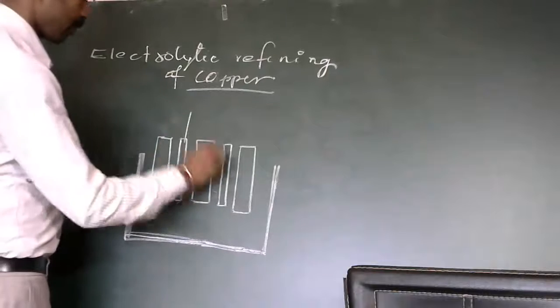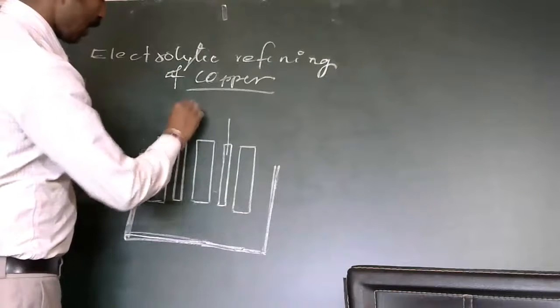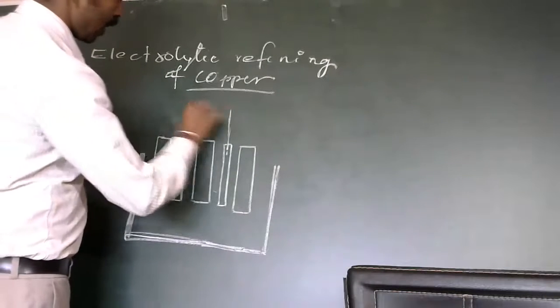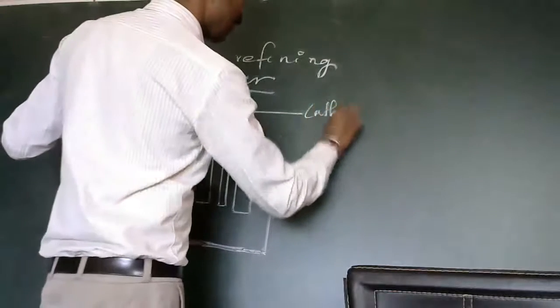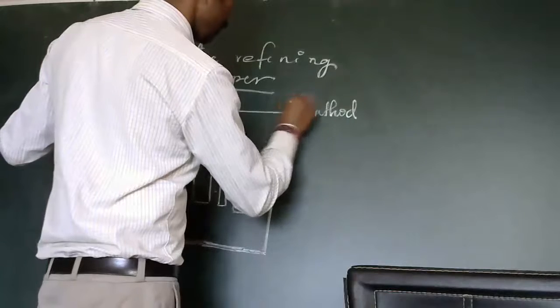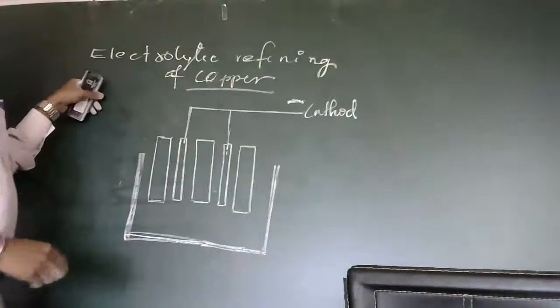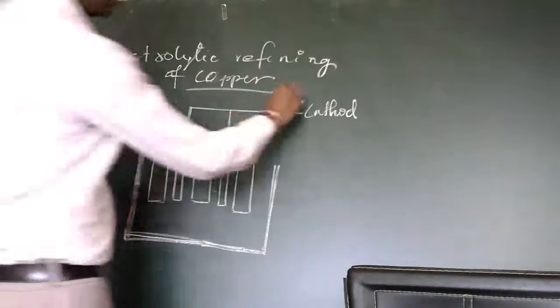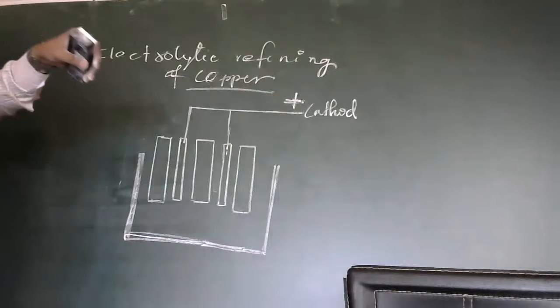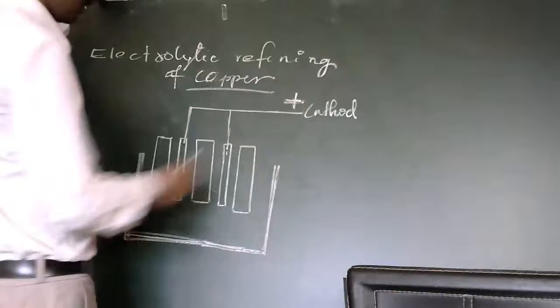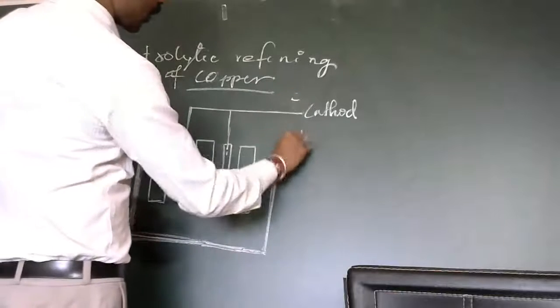These thin copper rods are connected to each other and made as the cathode, connected to the negative terminal.